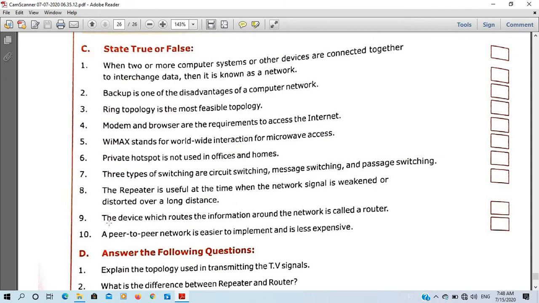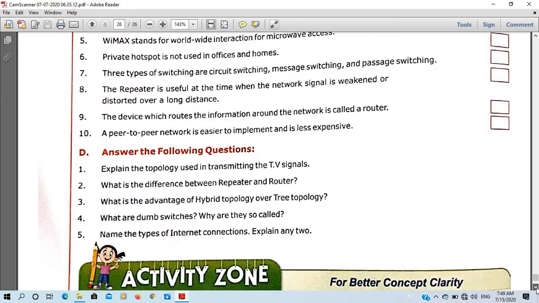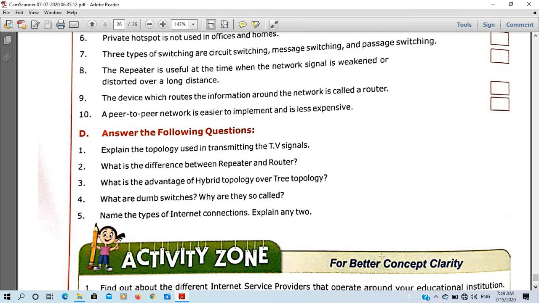Now 9 number, the device which routes the information around the network is known as router. It is true. A peer-to-peer network is easier to implement and is less expensive. Yes, it is also true. So 9 and 10 are true. Now let's see the last, the question answers. Okay, and you can see the question answers are here.